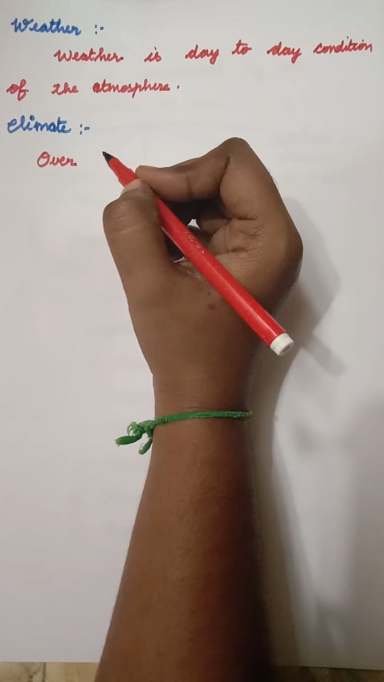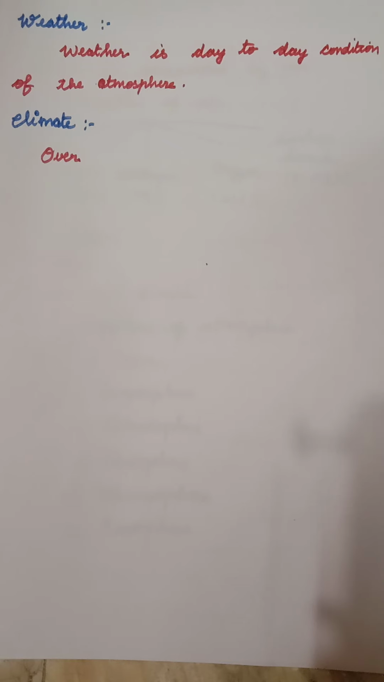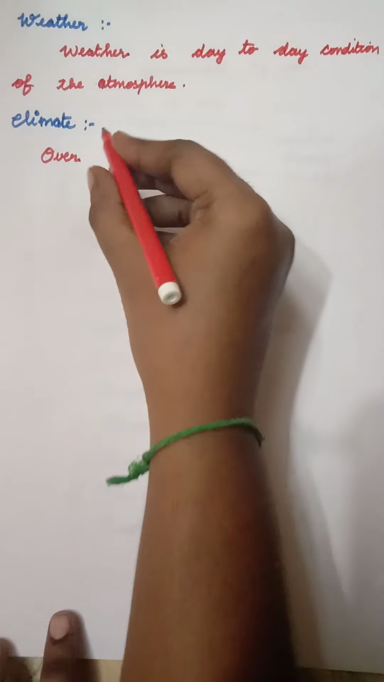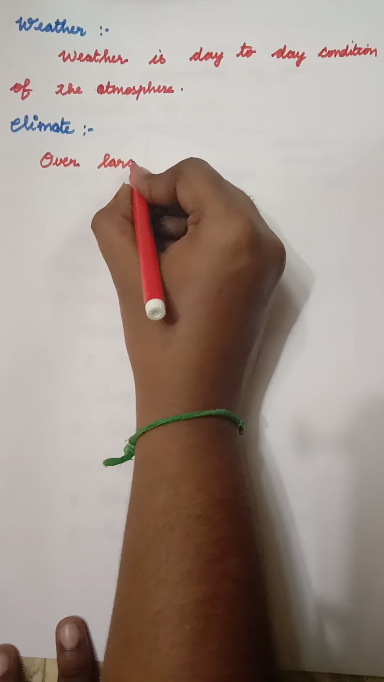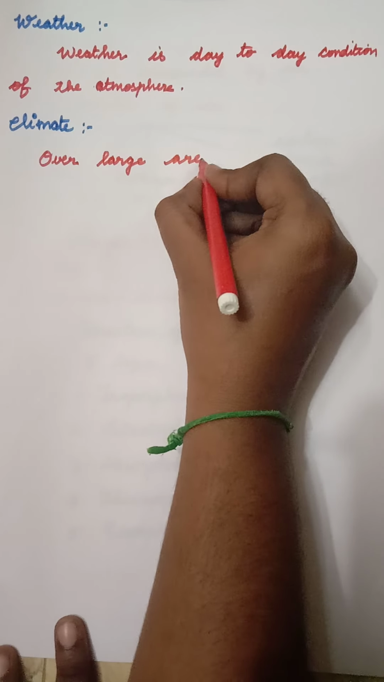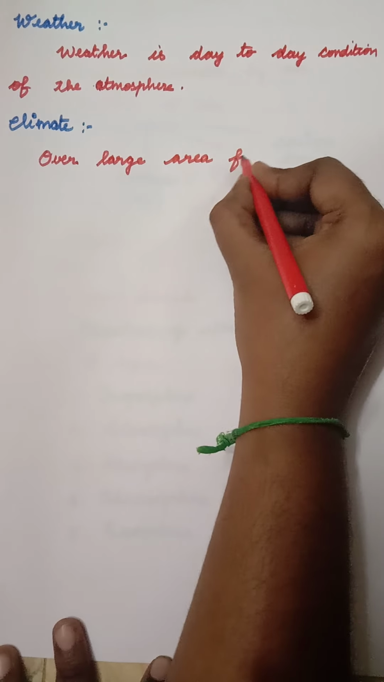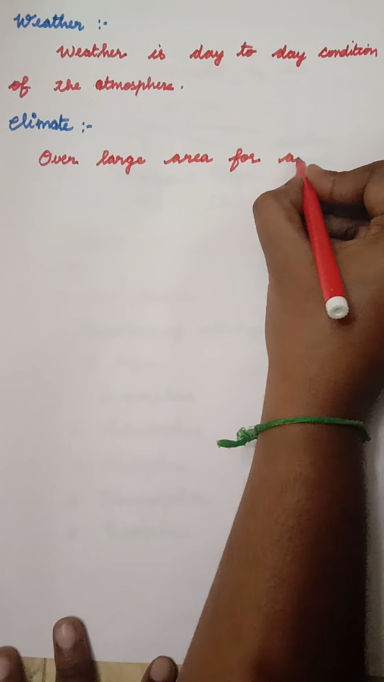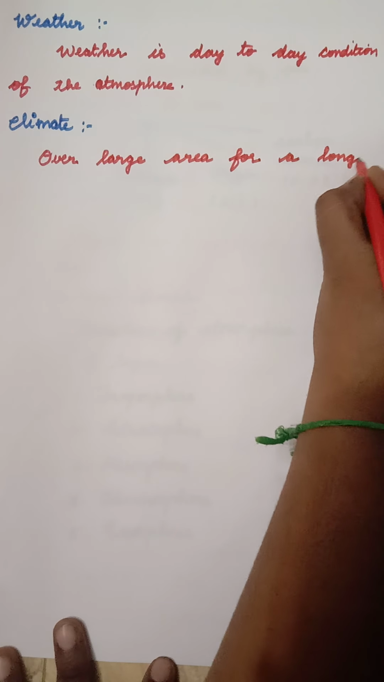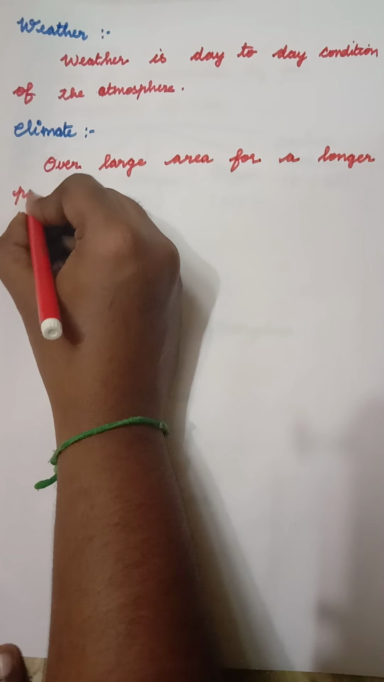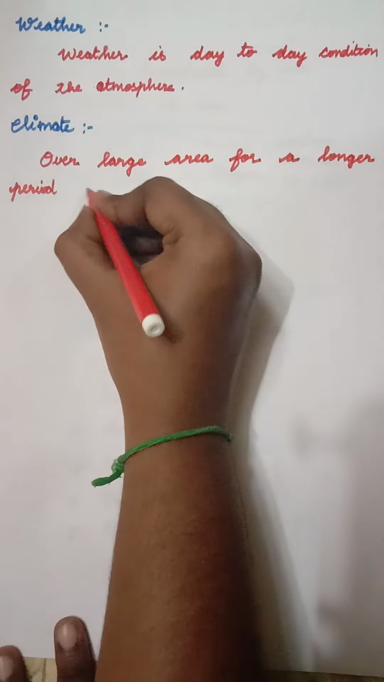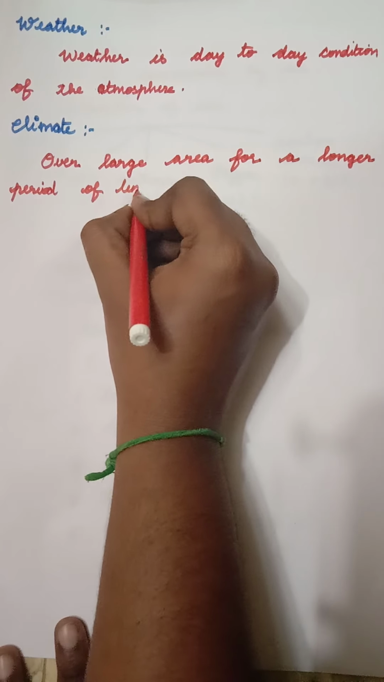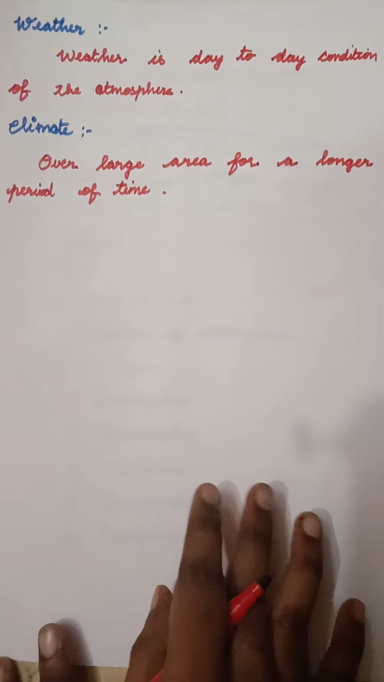You can take an example of the climate of Kodaikanal and Ooty. Climate is over a large area for a longer period of time. Okay, now you can identify the weather and the climate.